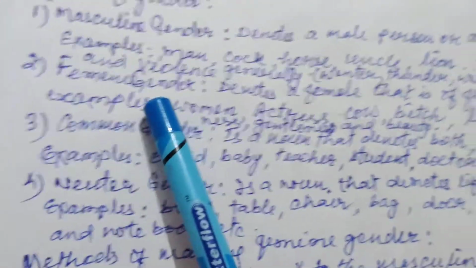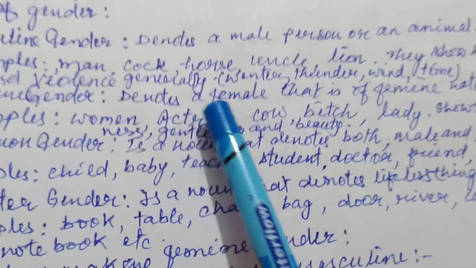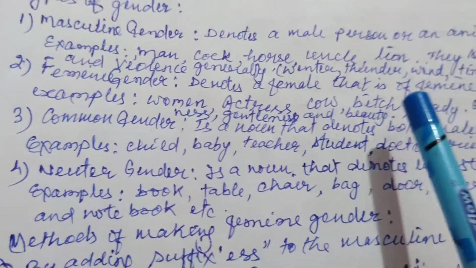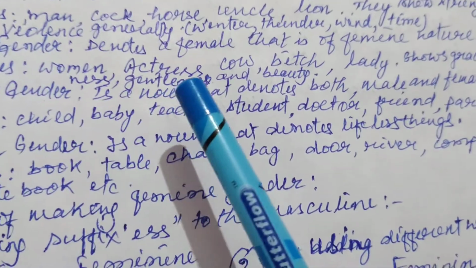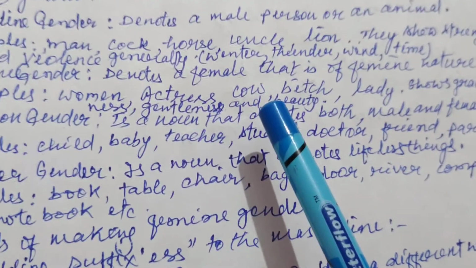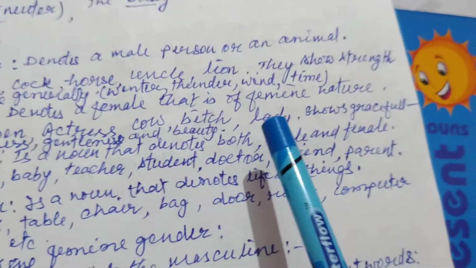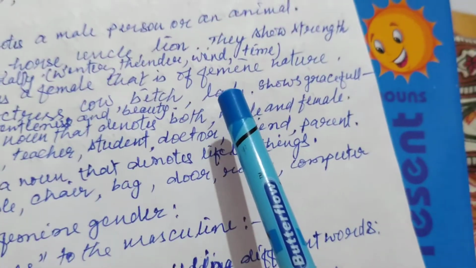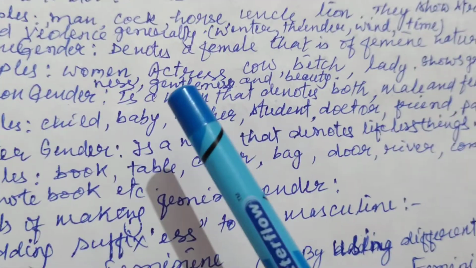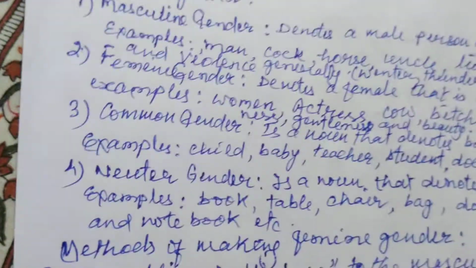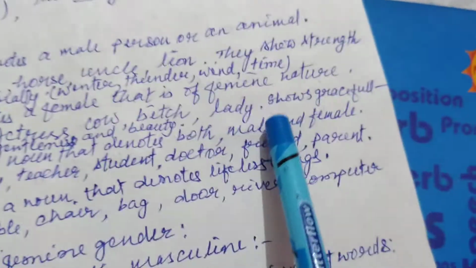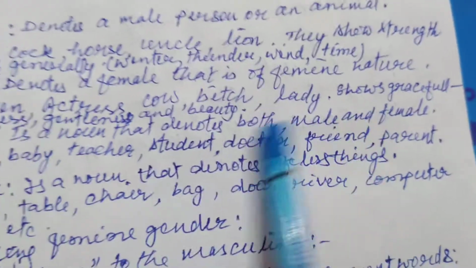When we talk of the feminine gender in detail, we say it denotes a female that is of feminine nature. Its examples are woman, actress, cow, bitch, lady, and it shows gracefulness, gentleness, and beauty. When we talk of common gender, it is a noun that denotes both male and female.